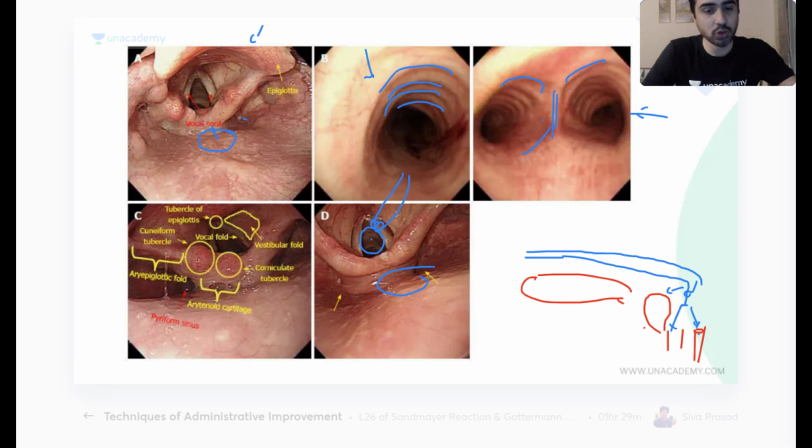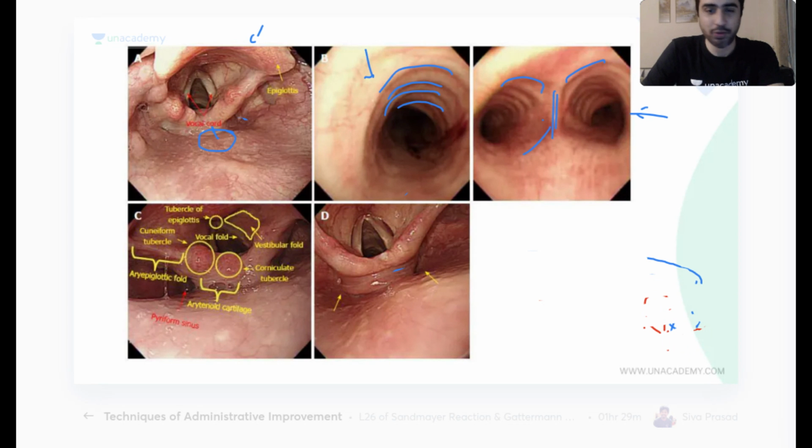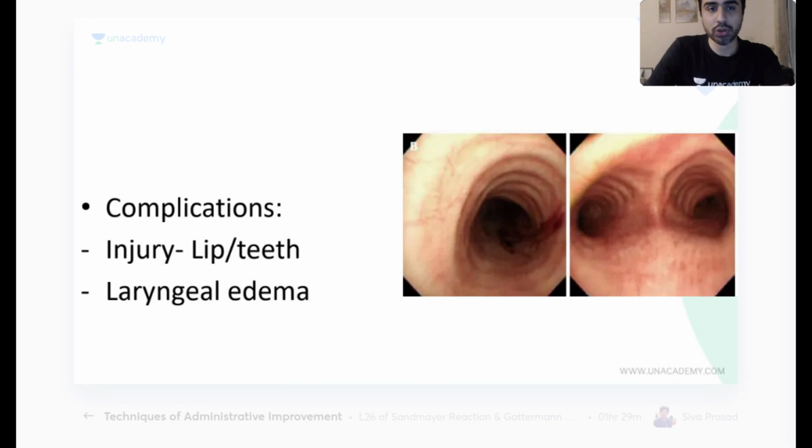Okay, which part is complicated? I feel this is easy. How is this complicated? So easy. If you can see the anatomy and if you know the anatomy, it's easy. If you don't know the anatomy, then nothing can be easy. Okay, so that is going to be bronchoscopy.